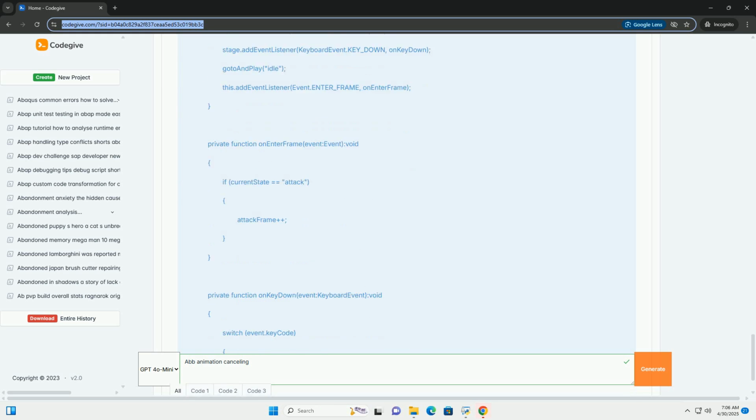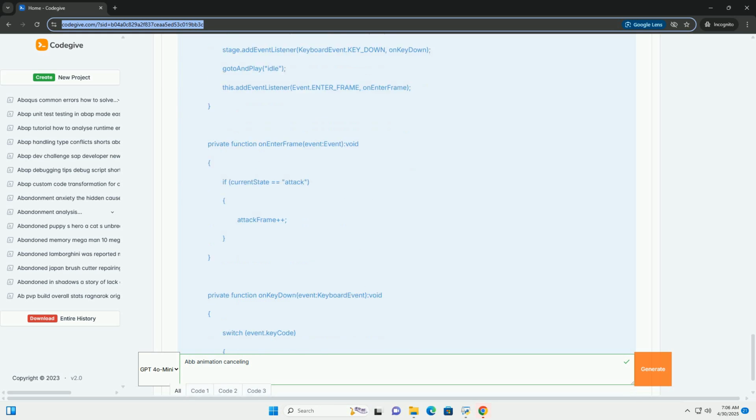Data-driven approach: store attack properties, startup, active, recovery, cancel windows, in data files, for example JSON, or scriptable objects in Unity, so you can easily adjust them without recompiling the code. Thorough testing: test your ABB system extensively to ensure it functions correctly under various conditions and does not lead to unintended exploits or imbalances.